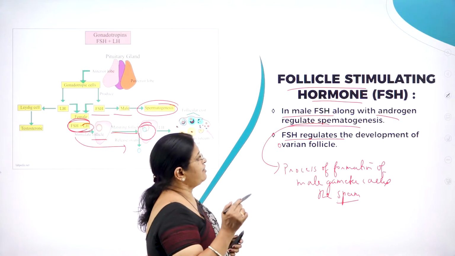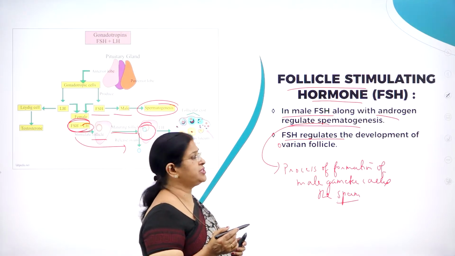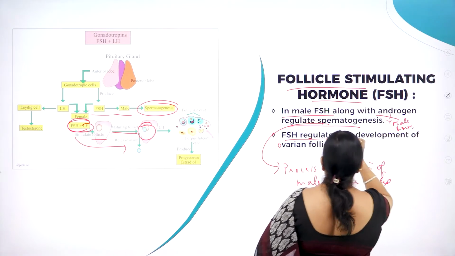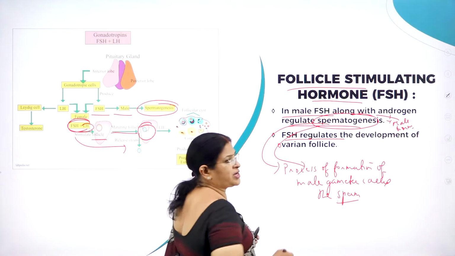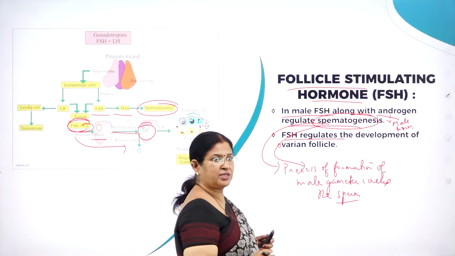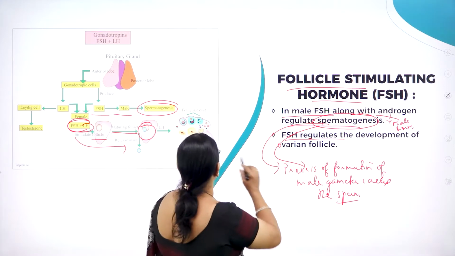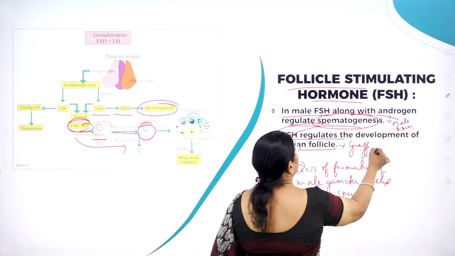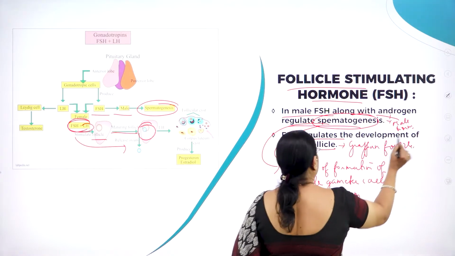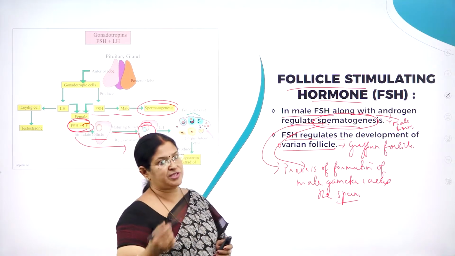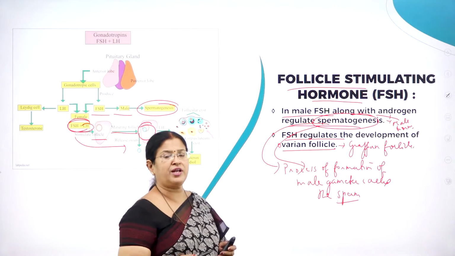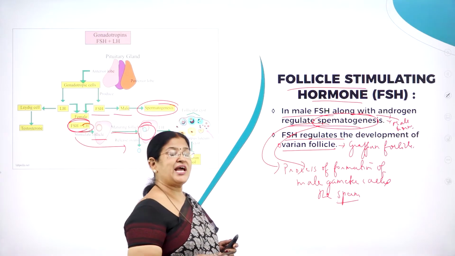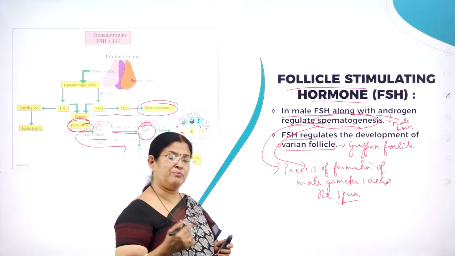So in male, FSH along with androgen, the male hormone, regulates spermatogenesis. What is spermatogenesis? The process of formation of the male gamete called the sperm. In female, FSH regulates the development of the ovarian follicle called the Graafian follicle. The primary follicle will develop into secondary and into a matured Graafian follicle, where the completely developed ova is going to be expelled out. So FSH and LH have a great role to play in both male and female.